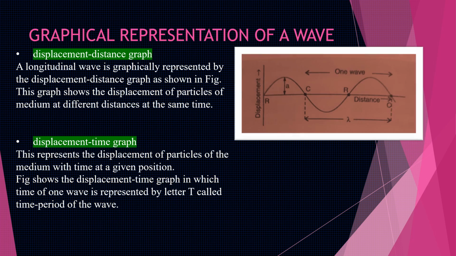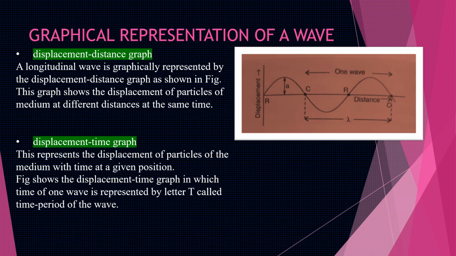This graph shows the displacement of the particles of the medium at different distances at the same time. Children, you can see here two axes. One is displacement and the other one is distance. So this graph is known as the displacement distance graph and it shows the displacement of particles of the medium at different distances at the same time.